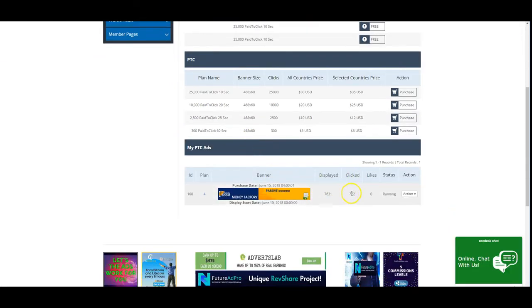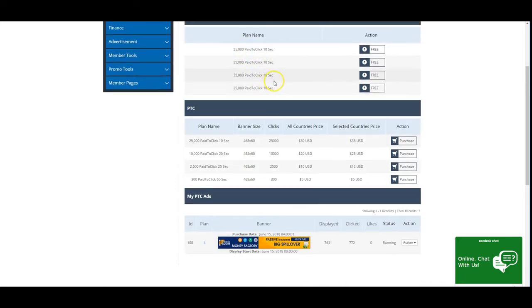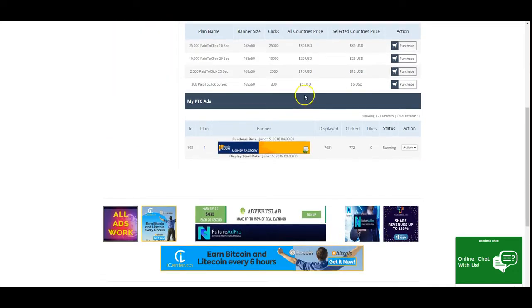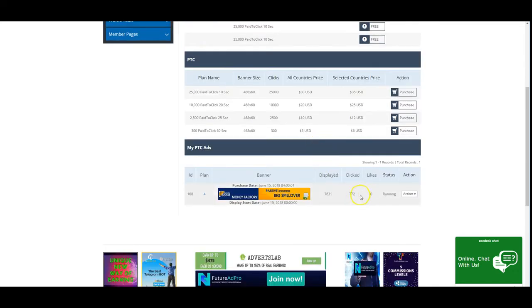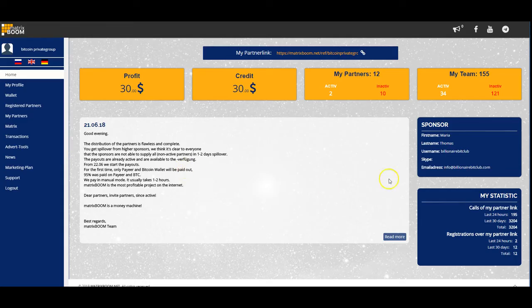Maybe I have 700 clicks. Okay, as you can see here, 700 clicks. I can have 25,000 clicks per time. So I have 4 packages, 25,000 clicks for free basically. And over here you can see I use only one, 700 clicks. Okay, so the other company that I'm promoting, let me show you, is Matrix Boom. So now you can see my team.